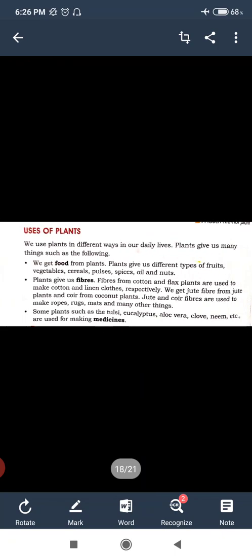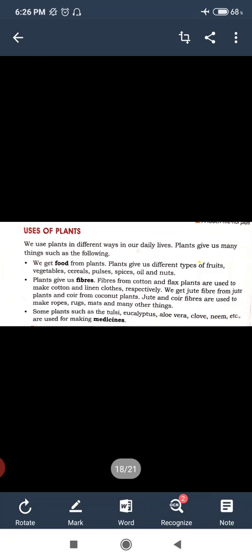We use plants in different ways in our daily life. Plants give us many things such as the following. We get food from plants. Plants give us different types of fruits, vegetables, cereals, pulses, spices, oils and nuts. Plants give us fibers from cotton and flax, which are used to make cotton and linen cloths respectively.